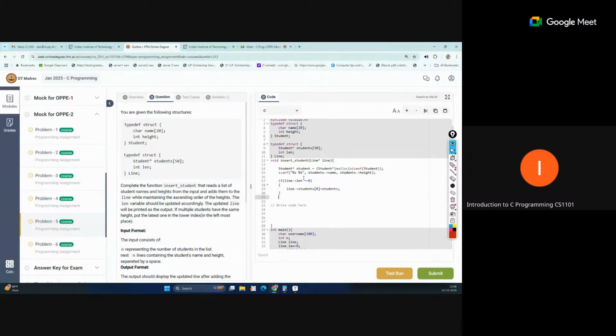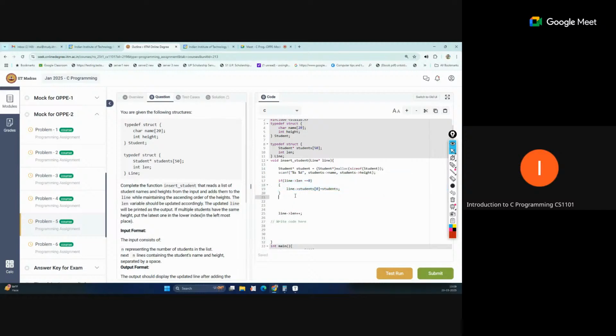Either you can increment at the first or maybe at the last. So line len plus plus. This variable we are incrementing by 1 when the first student is added. So you can see that line len is incremented.